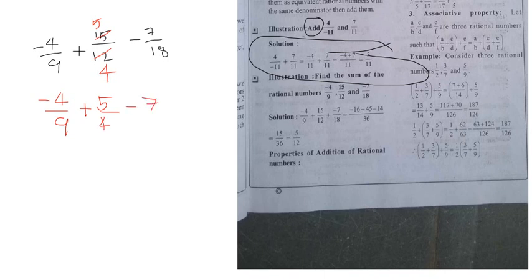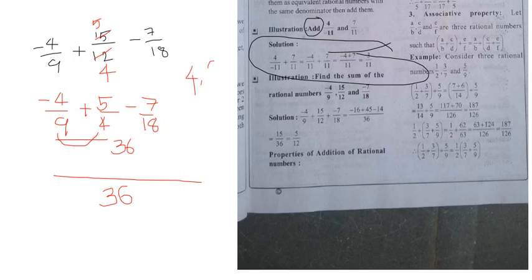Now first and foremost, your job is what? You have to find the LCM. Now how to find the LCM? 9 comma 4, LCM is how much? 9 4s are 36, 4 9s are 36. Based on these two numbers, my LCM is 36. In the 18 table, can you get the 36? Yes, so my LCM is 36. I am not using the method of 4 comma 9 comma 18 and taking the 2 table and the 3 table. I am not doing this method. Just calculate on the fingers.